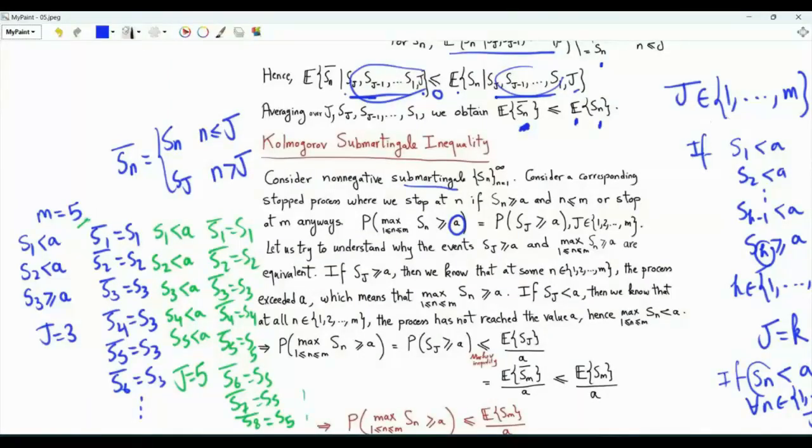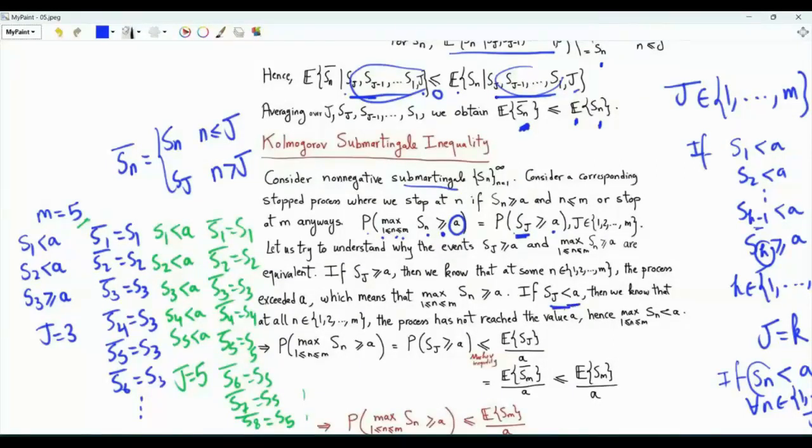The stopping time j is a positive integer in the set 1, 2, all the way to m. J is equal to k in the set from 1 to m if Sk is greater than or equal to a, and Sn, n from 1 to k minus 1, is less than a. The event that the maximum of Sn, n from 1 to m, is greater than or equal to a is equivalent to the event that Sj is greater than or equal to a.